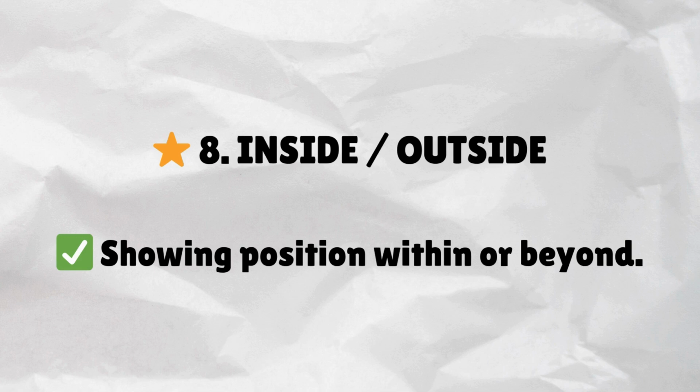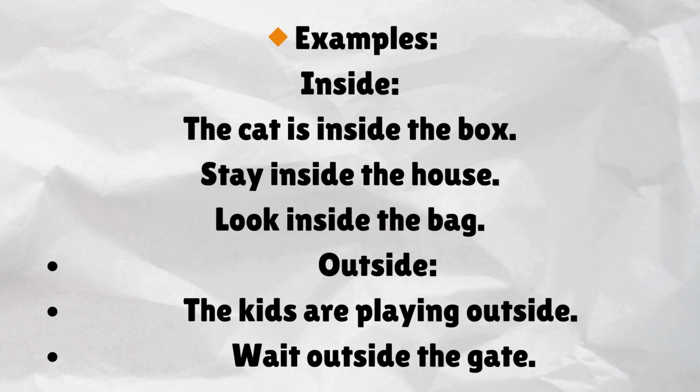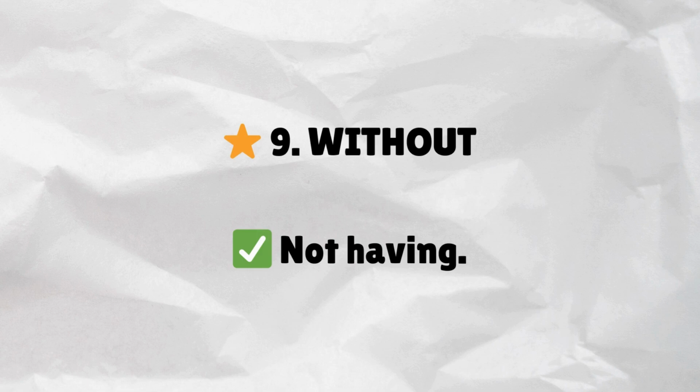Inside and outside show position within or beyond. Examples. Inside: the cat is inside the box. Stay inside the house. Look inside the bag. Outside: the kids are playing outside. Wait outside the gate.